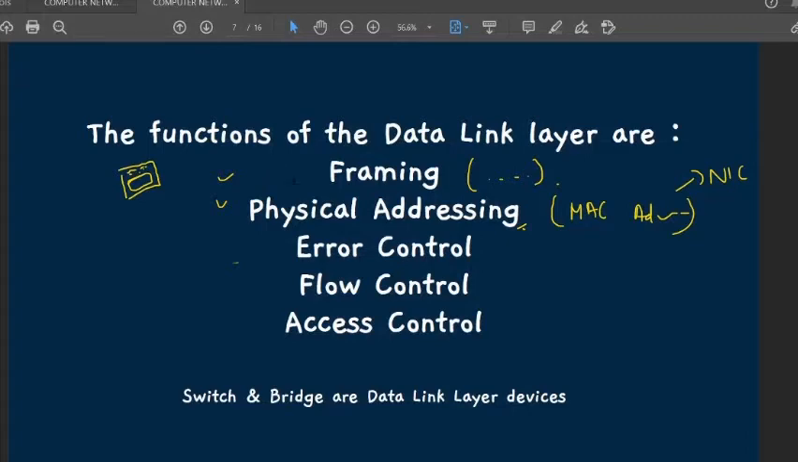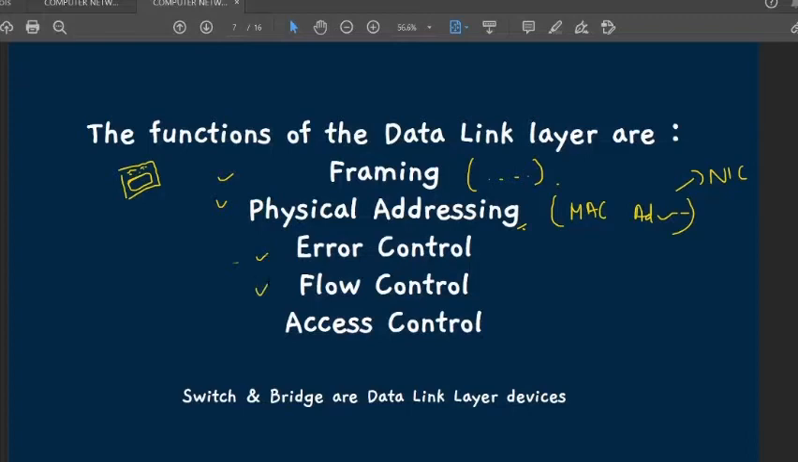Next is error control. We already know that bit synchronization is covered in the physical layer, but we also need to check whether the data is error free or not. The data link layer provides a mechanism of error control, in which it detects and retransmits damaged or lost frames. If any frame is lost or damaged, we retransmit it.